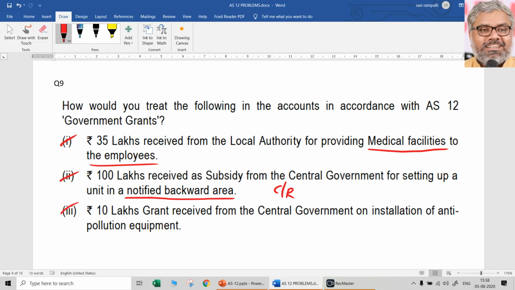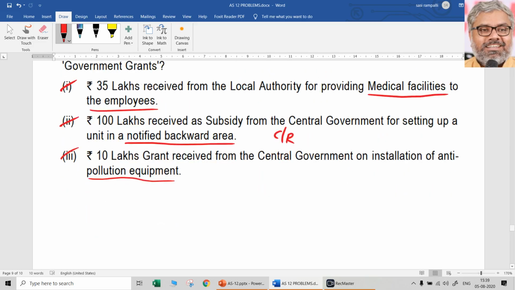Third, 10 lakhs grant received from central government on installation of anti-pollution equipment. Okay, that is why 3 points are given. Each of them will have two options. So here there are 2 options. One is to treat it as other income. Other one is to treat it as deduction from expenses. Reduction of expenses. So each of them 1 mark. This is 1 mark. Here also two possibilities are there.